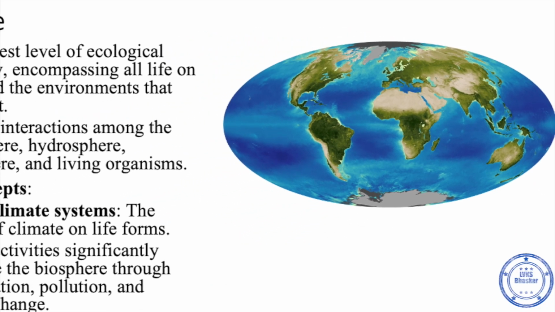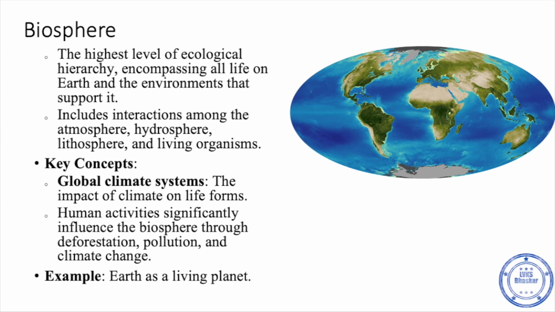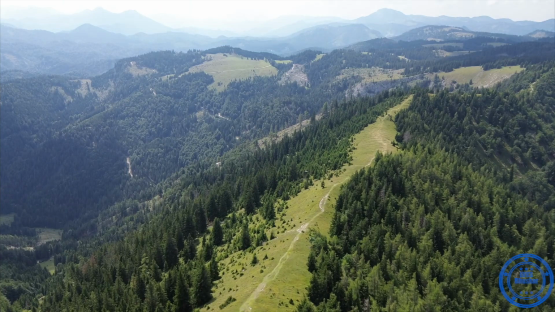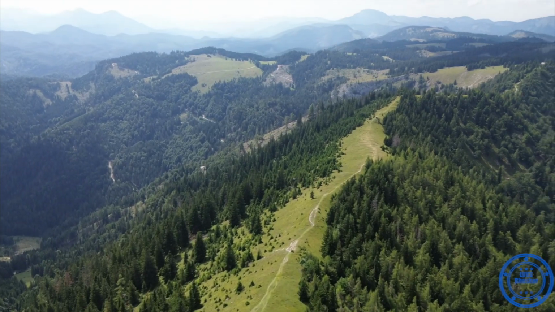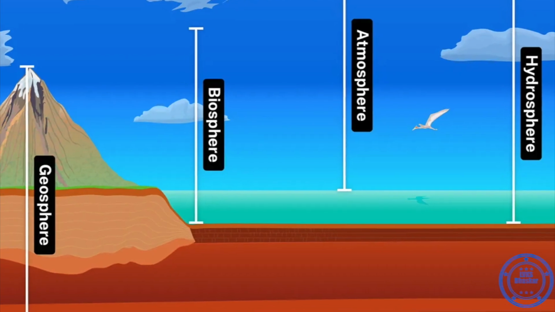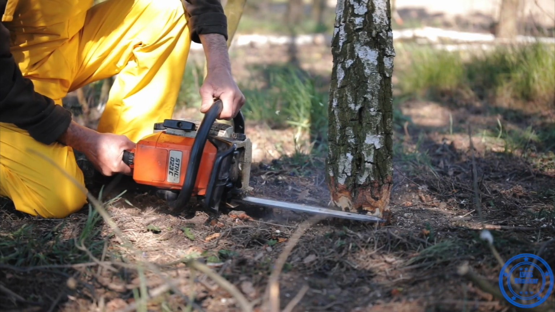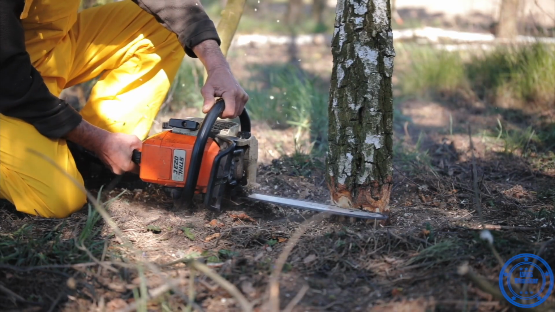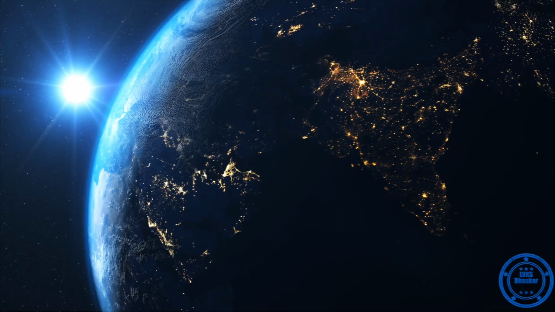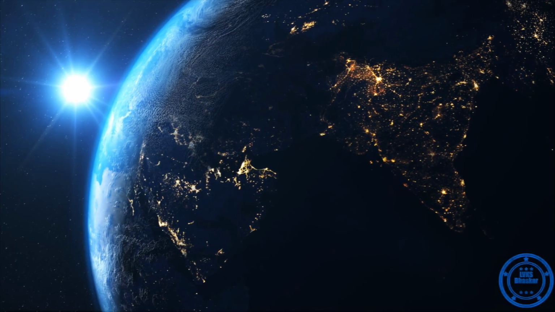Finally, the highest level is the biosphere. The biosphere is all life on the earth and the environments that support it. It includes interactions among the atmosphere, hydrosphere, lithosphere, and living organisms. Human activities such as deforestation and pollution strongly affect the biosphere. In short, Earth itself is a biosphere.